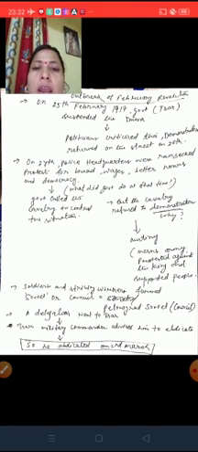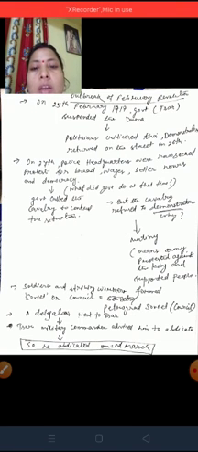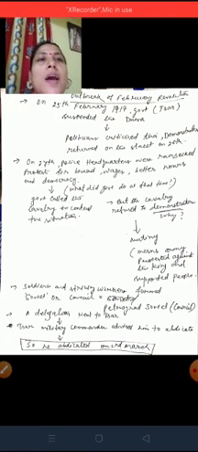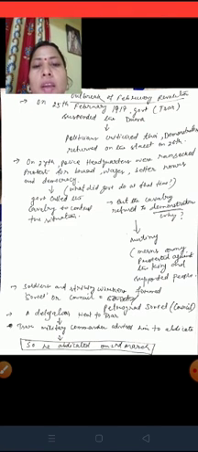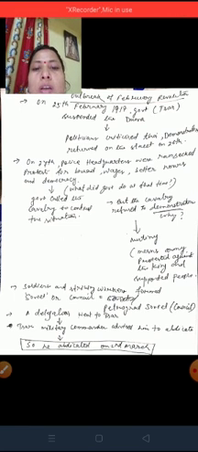So soldiers and striking workers formed a Soviet. Soviet means what? A council. Council means a group of people. So by that evening, soldiers and striking workers formed the Soviet, or council.